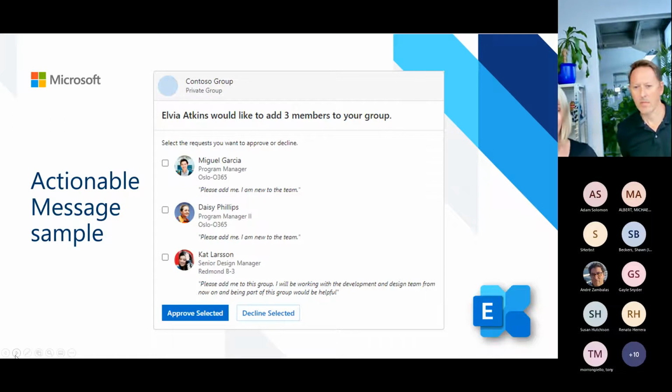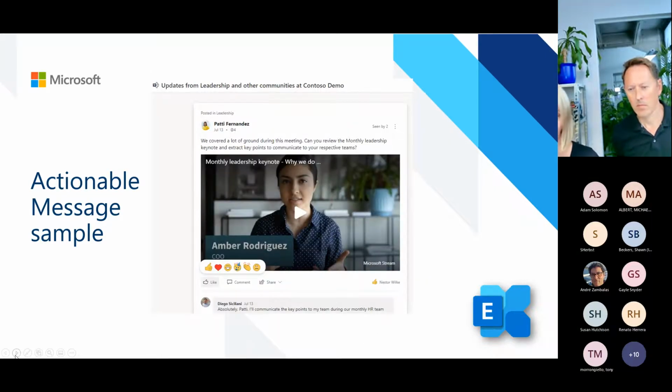That also means it's not the tool which is relevant anymore, it's the message where you are currently working. So it could work the same way in other tools as well, like in Teams or in SharePoint.